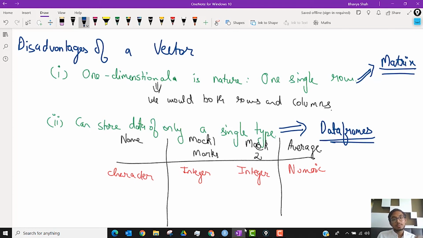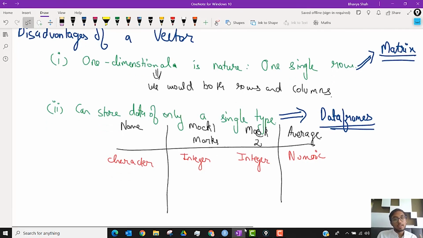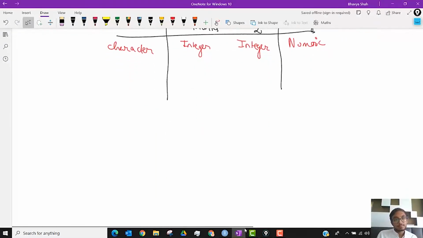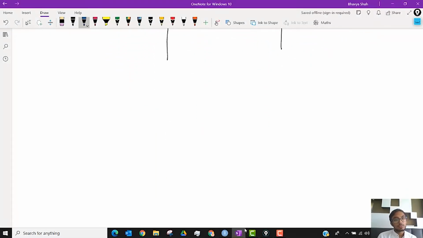But for this lecture, what you want to do is try to create vectors of different types. One example would be to try to create a vector of the output that you might get when you roll a die. Try to create a vector of the outcomes that you might get when you toss two coins. Okay, so those I would consider homework questions.